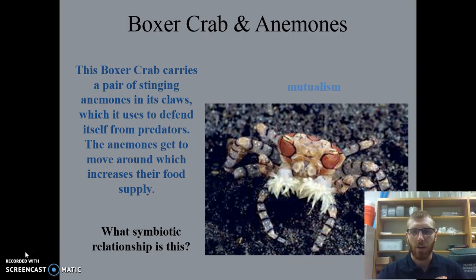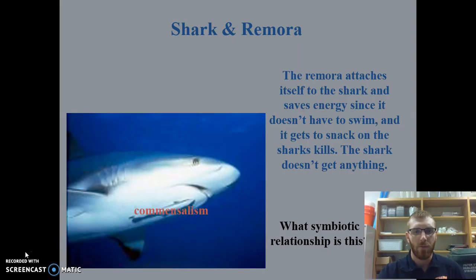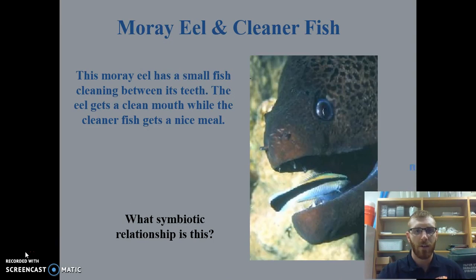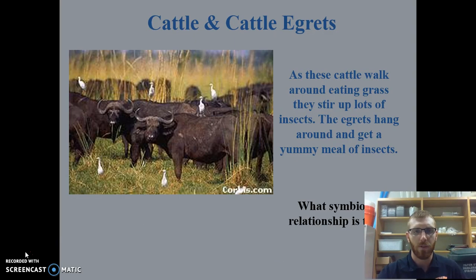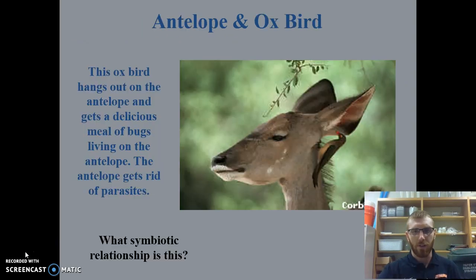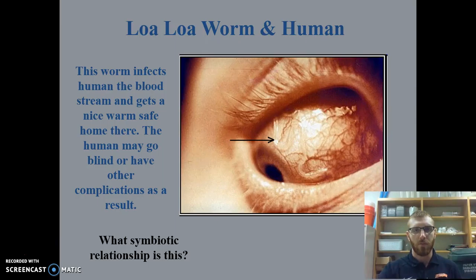You can continue reading to help yourself. A shark and remora, this is a big one of commensalism. Okay, emperor shrimp and the sea cucumber, one is benefited, the other is unaffected. The moray eel and the cleaner fish, both are benefited from the relationship. Here you can see commensalism. This one is not a good example, so we're going to move on from there. Antelope and the oxpecker, another example of mutualism.